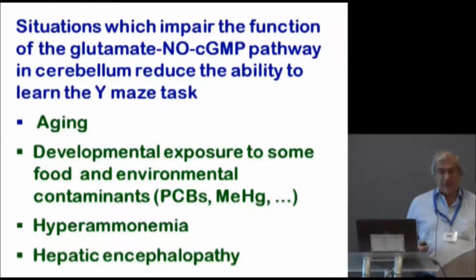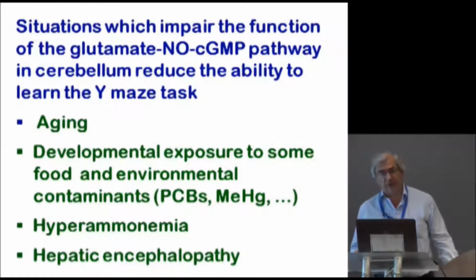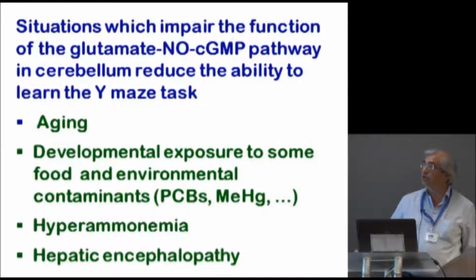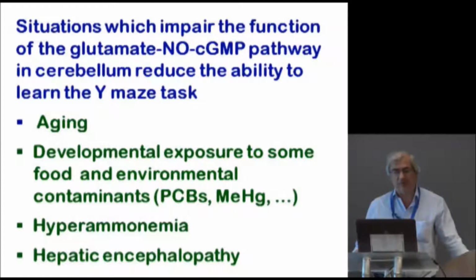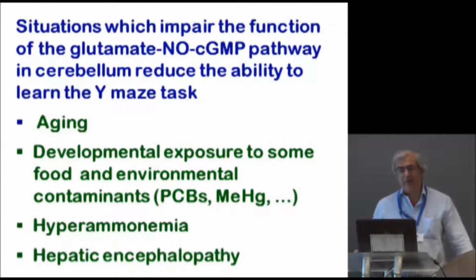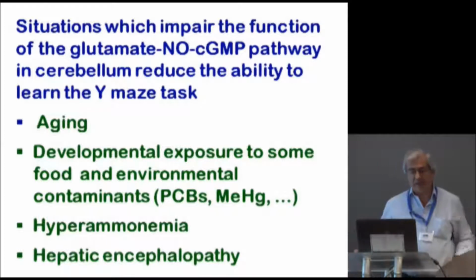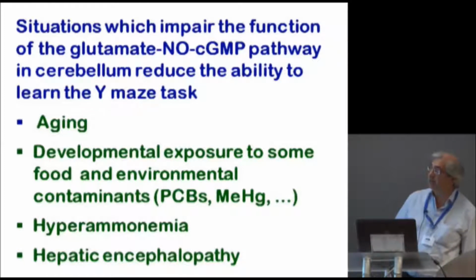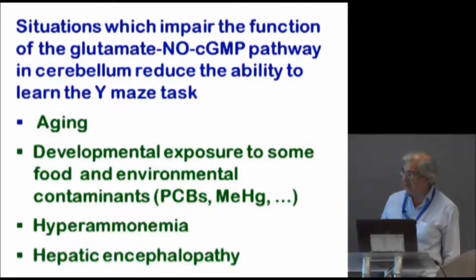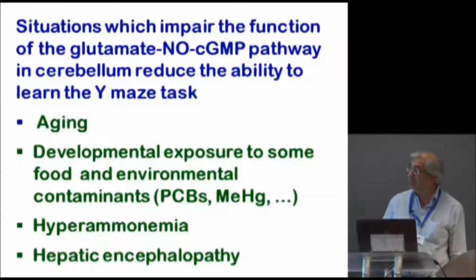We have studied this system in many different experimental conditions, and we have found that situations which impair the function of the pathway impair the ability to learn this Y maze task. And this occurs, for example, with aging, by developmental exposure to some contaminants such as PCBs and methylmercury, and also occurs in hyperammonemia or hepatic encephalopathy.